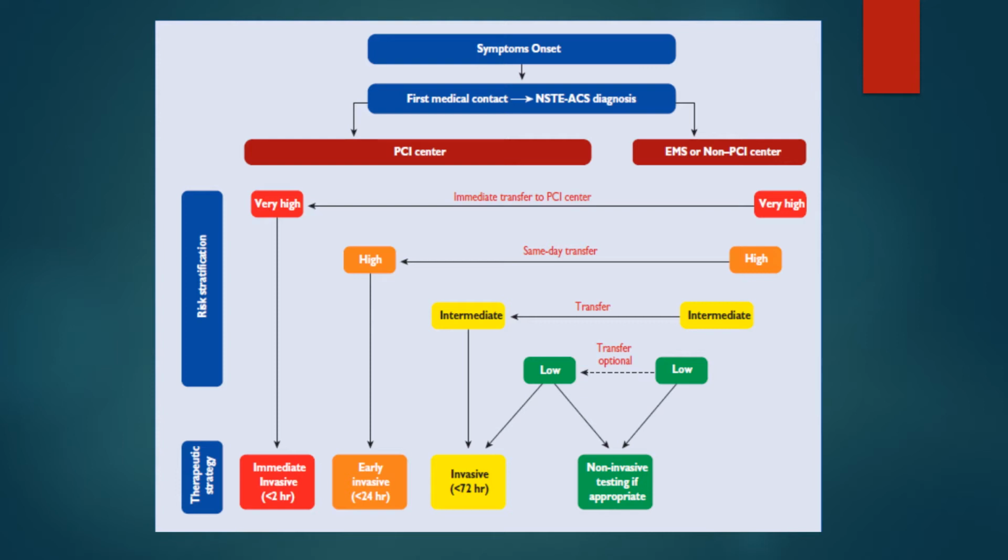If the patient presents to a non-PCI center and is very high risk, you have to transfer him immediately to the PCI center. If he is high risk, same day transfer within 24 hours. If the patient is intermediate, you may be somewhat reluctant to transfer him, but you have to transfer within 72 hours. The low risk patient may go for non-invasive testing or optional transfer. As you have seen before, for low and intermediate risk patients you can go for non-invasive coronary CT angiography.